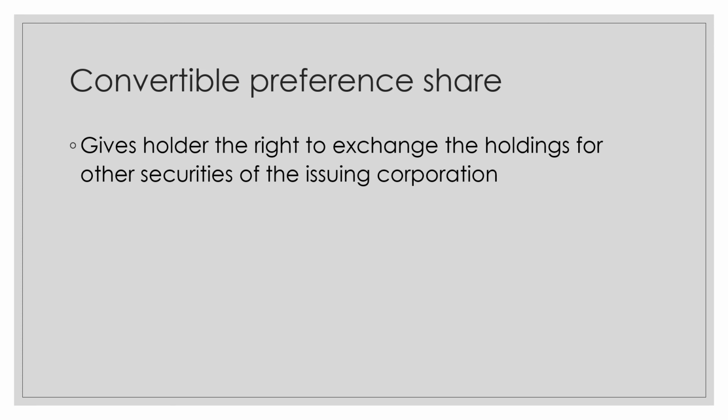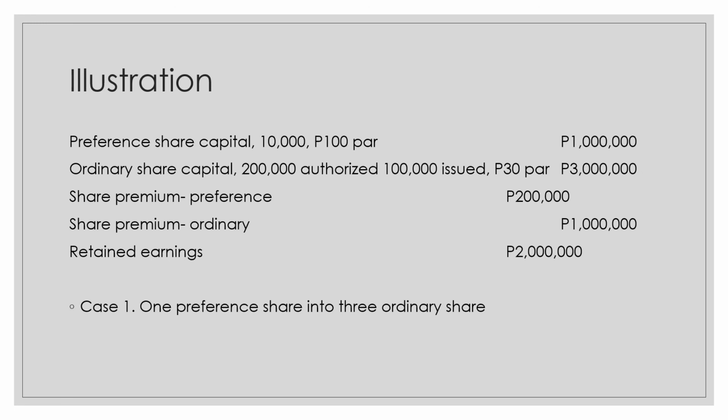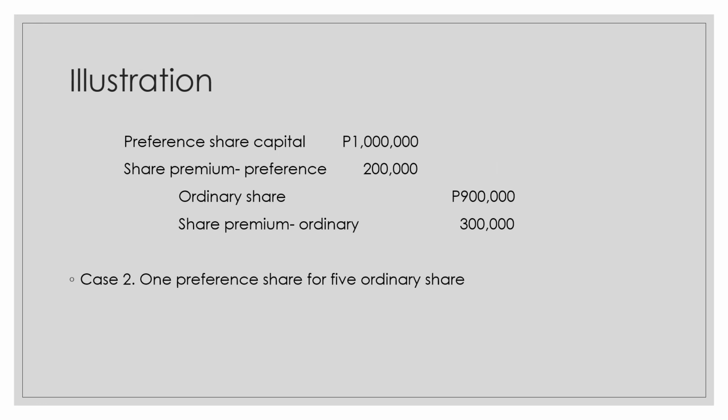Convertible preference share is still an equity instrument because it does not carry a contractual obligation to deliver cash or other assets. Based on the illustration, the preference share is converted into 3 ordinary shares. The holder will now have 30,000 ordinary shares by multiplying the 10,000 preference shares by 3. The share premium related to preference share is cancelled. The 30,000 ordinary shares are multiplied by the PAR value of 30 to determine the total cost of ordinary shares from conversion. Any excess of the preference share and the cancelled share premium over the total cost of ordinary shares is credited to share premium related to ordinary share.